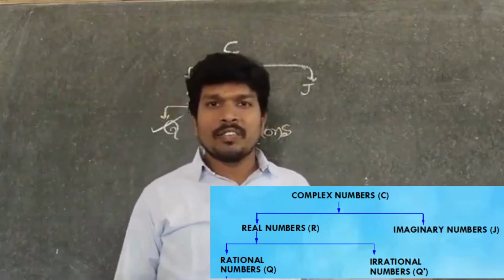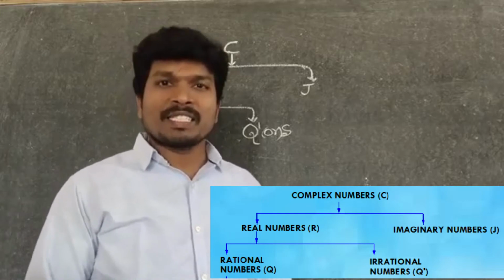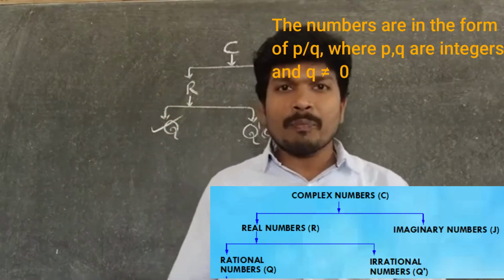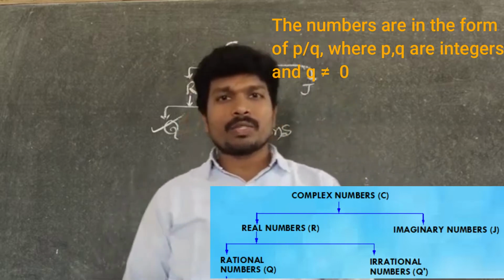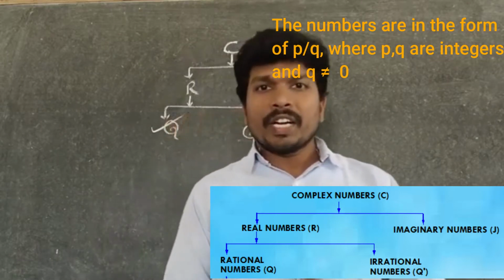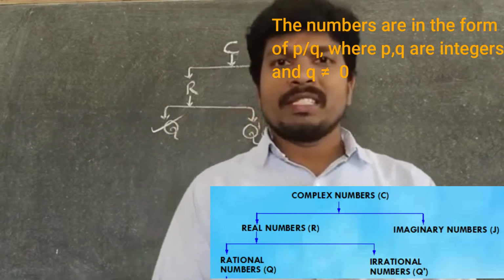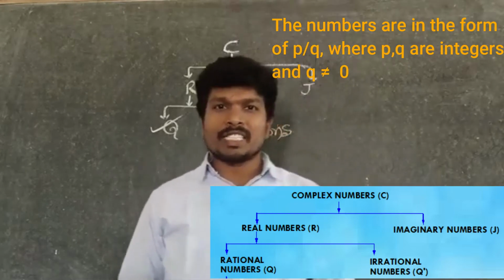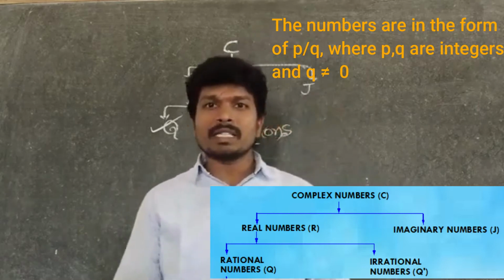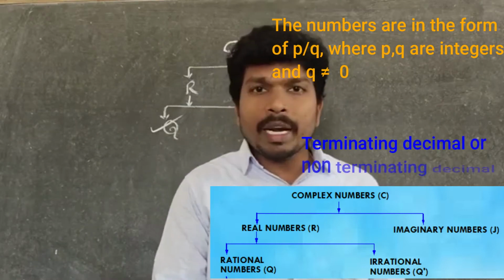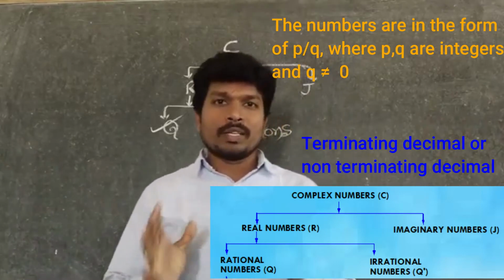In last class, we discussed rational numbers. What is meant by rational numbers? The numbers in the form of P by Q, where P, Q are integers and Q not equal to 0. If it is in simplest form, then P, Q are coprimes. And one more representation we discussed. All rational numbers are either terminating decimals or non-terminating recurring decimals. Yes or no? Okay, good.